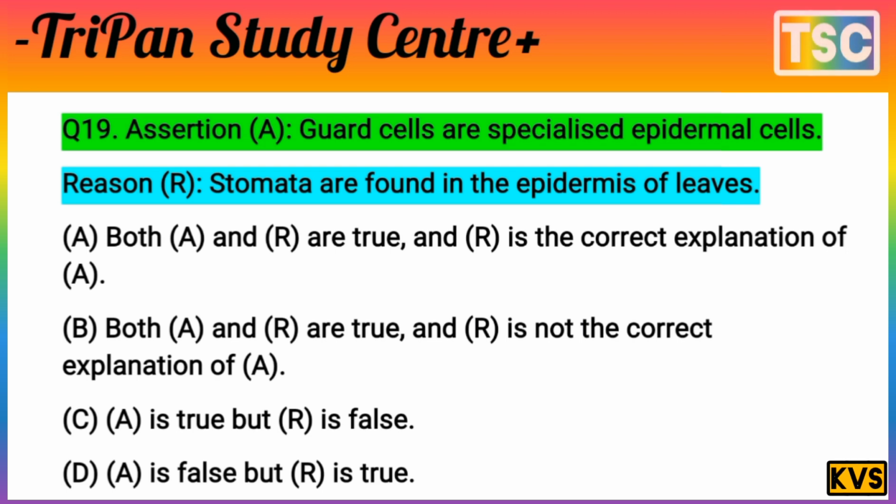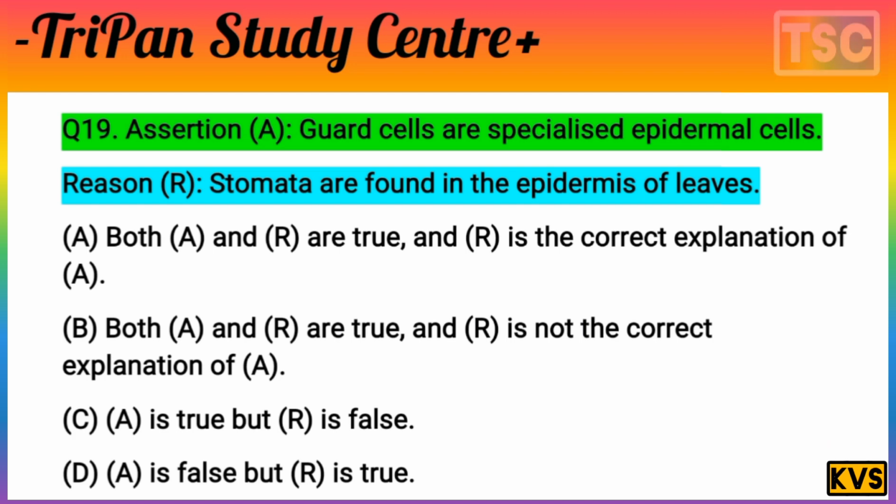First of all, one important thing to understand here. A and R are true because stomata are present in the epidermis of the leaf, and they are mainly for transpiration and gaseous exchange. Stomata are the apertures bounded by two specialized epidermal cells called guard cells.